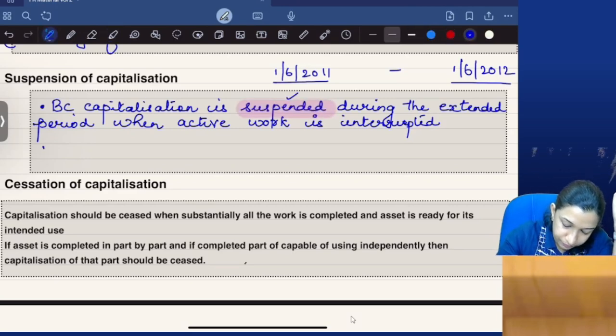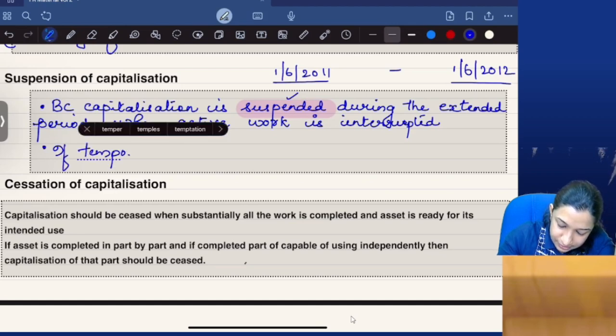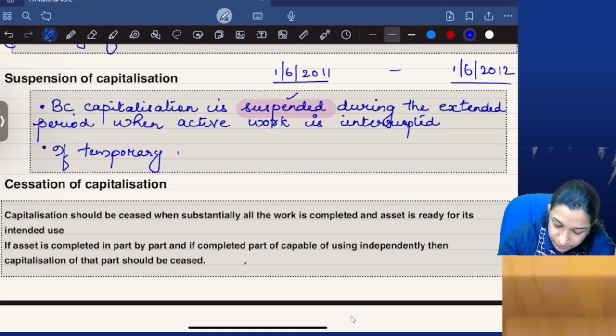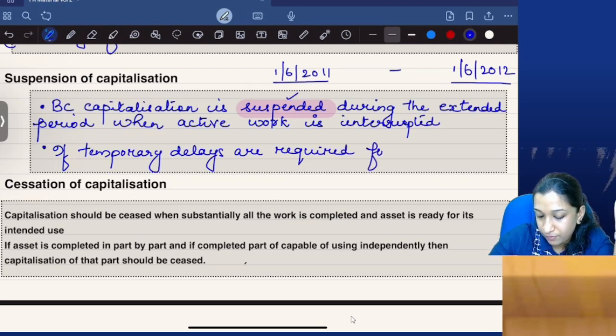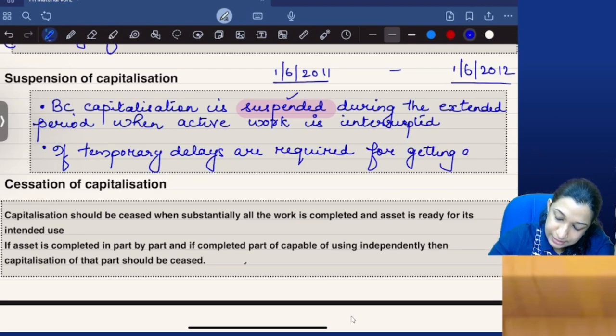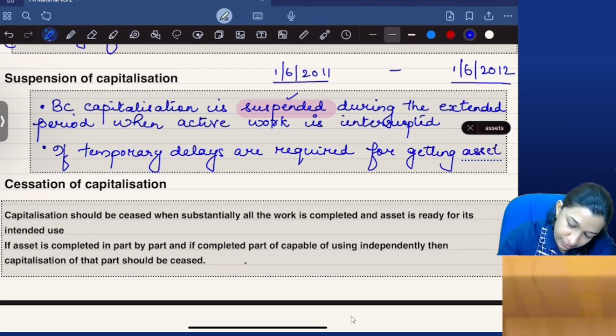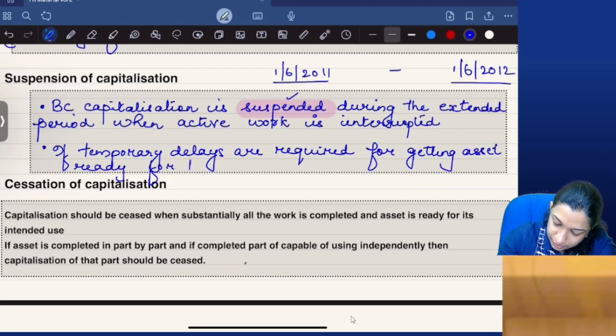Now, if temporary delays are required for getting the asset ready for intended use.